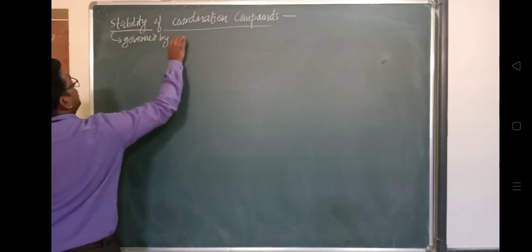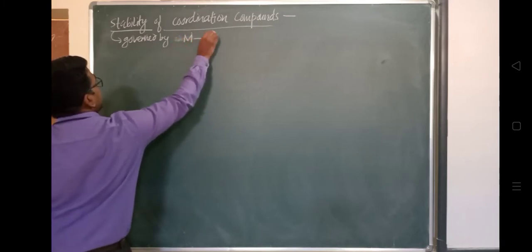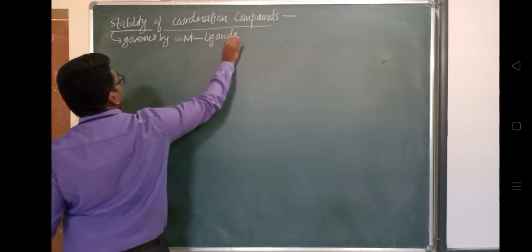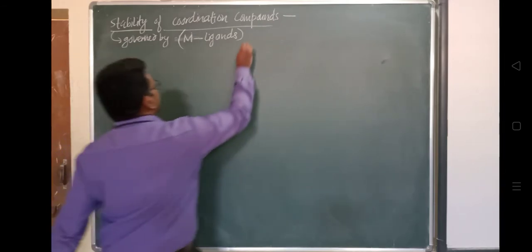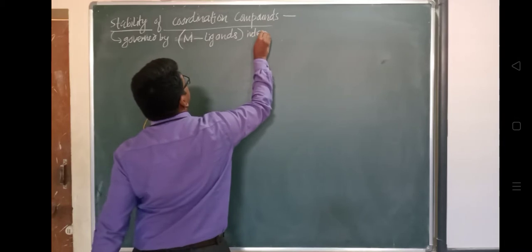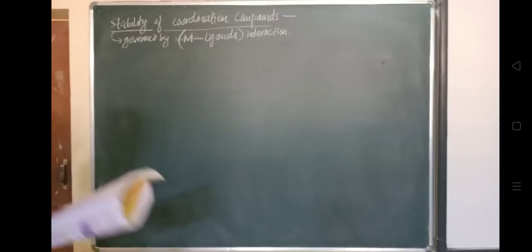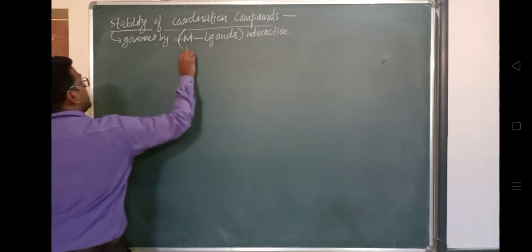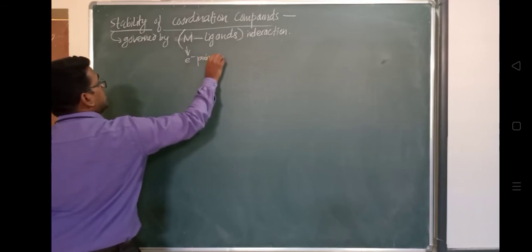The stability is governed by the metal, capital M, and the ligands attached to the metal, and how their interaction is present: the interaction between the central metal ion and the ligands surrounding it. In this, the metal serves as an electron pair acceptor. We know the metal is the electron pair acceptor.